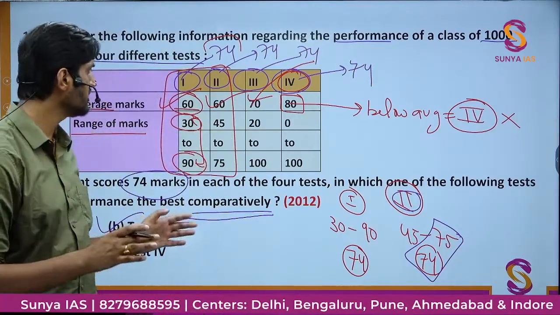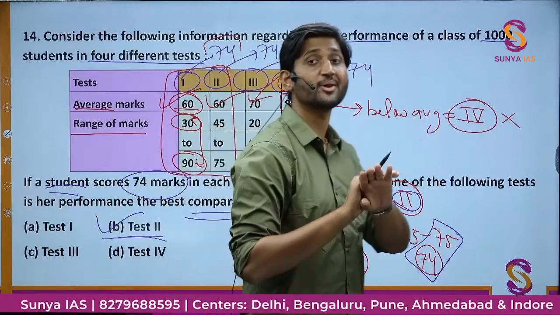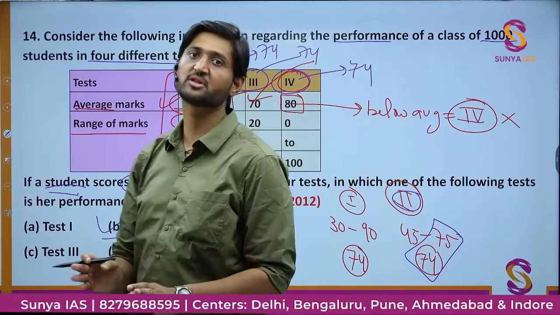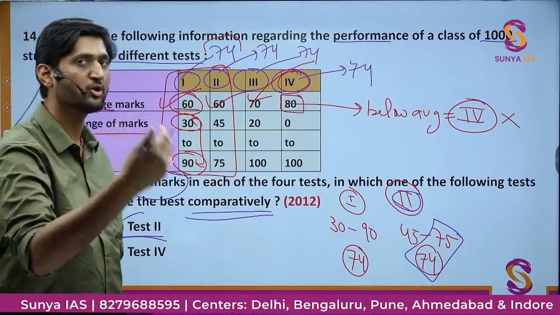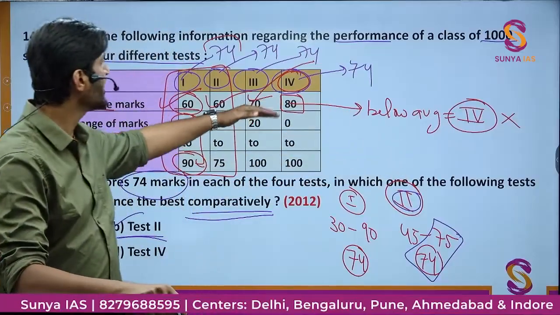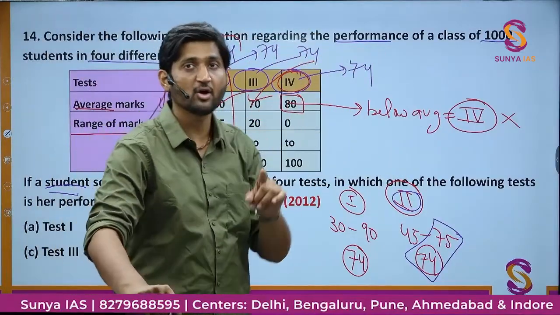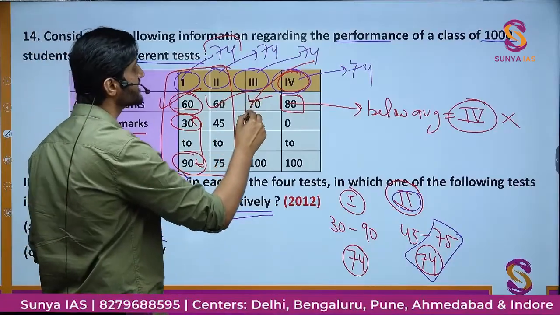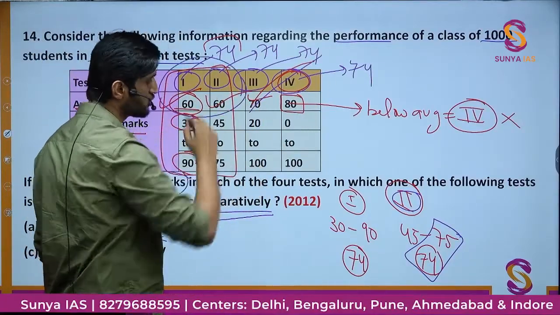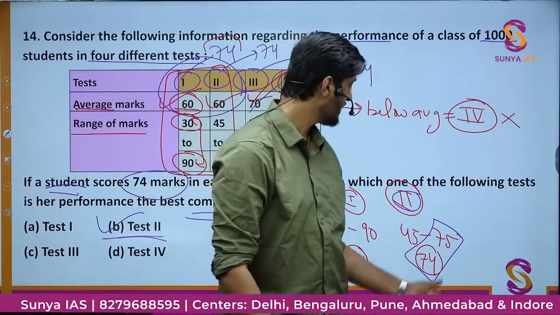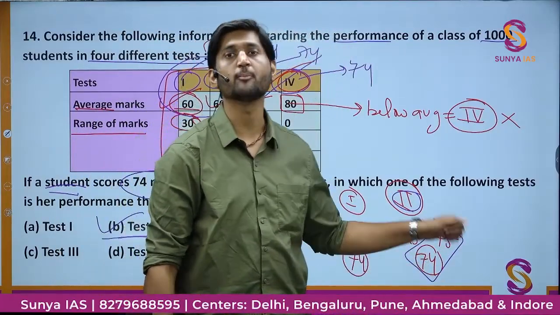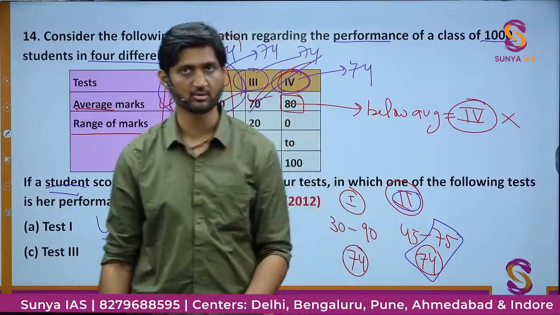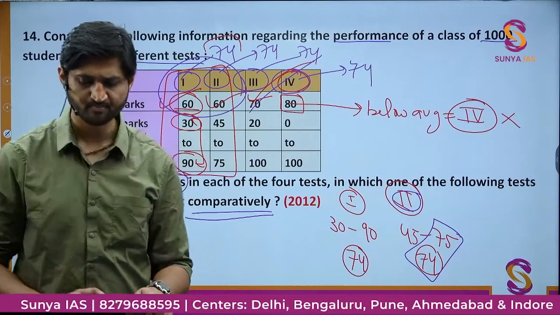This question is very simple. Here you do not have to apply any mathematical knowledge, you just have to use your common sense. Common sense says that if a person is performing well, number 1, he should be scoring above average. And in these 3 papers he was scoring above average; in one the margin was low, in another the margin was good. And even in these 2 papers, in paper 2 he is scoring very close to the topper. That is the basic idea, that this is his best performance. Okay, is it clear? So that was a simple question.